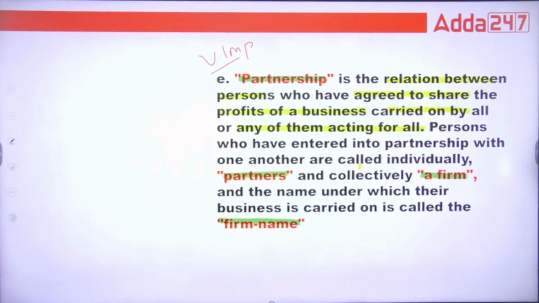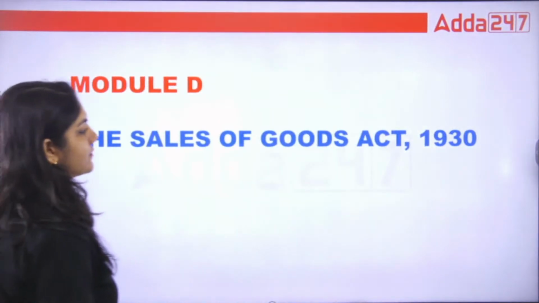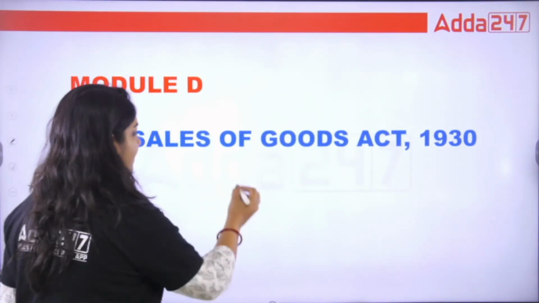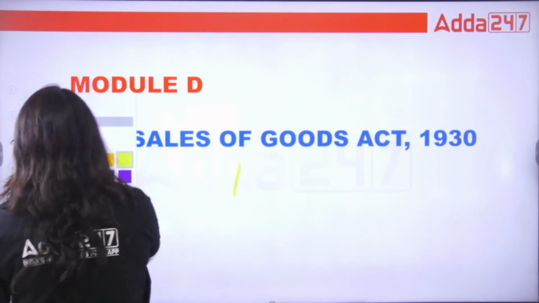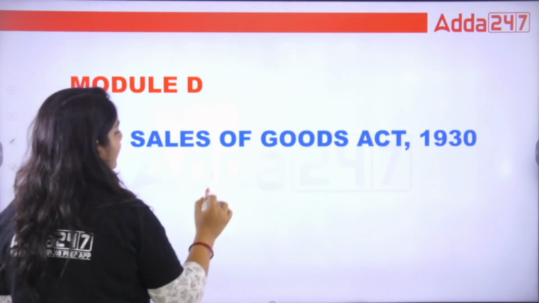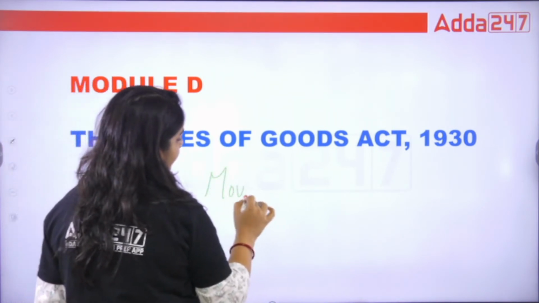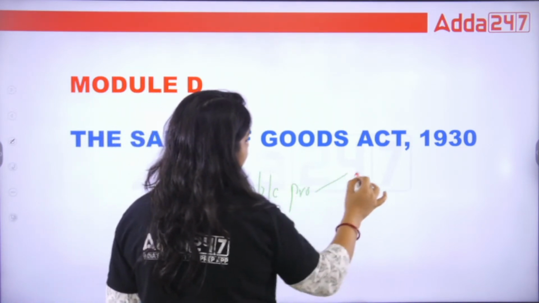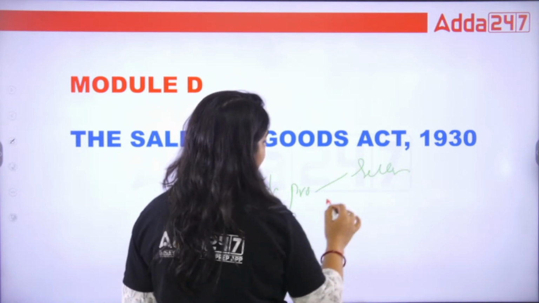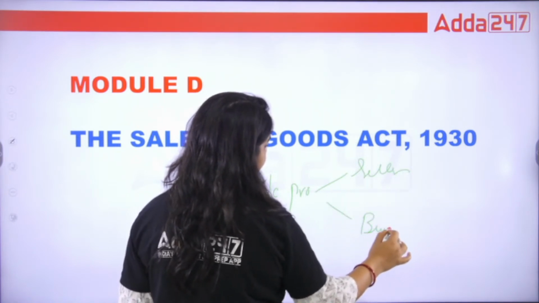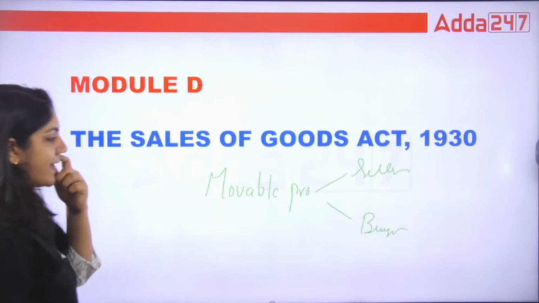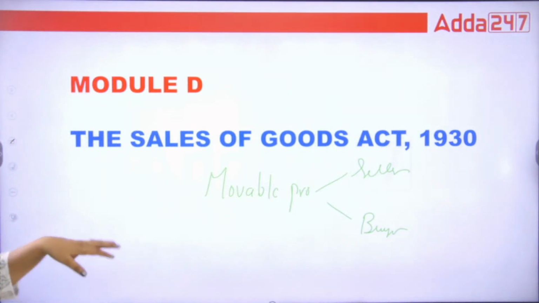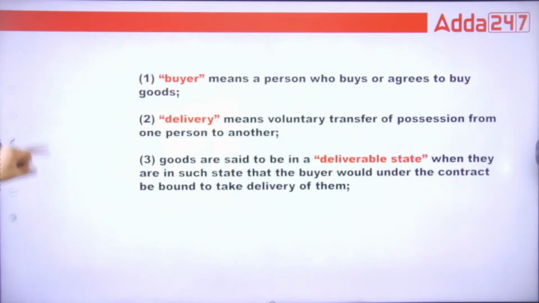That's very important. Now, the Sale of Goods Act. What exactly does the Sale of Goods Act mean? It basically deals with movable property, the seller and the buyer. So this is the crux of the Sale of Goods Act. Now let's start with the first one.